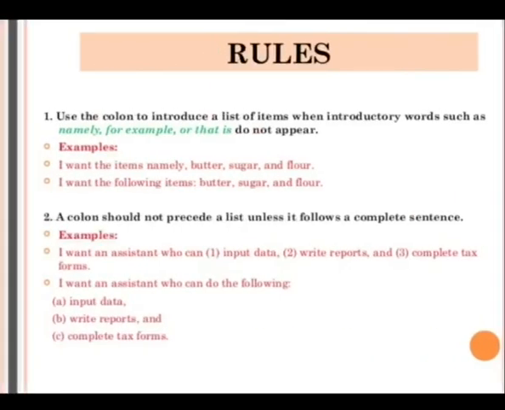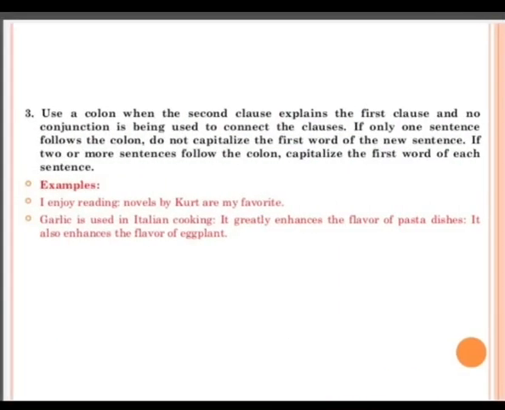Next is the colon. Use the colon to introduce a list of items when introductory words such as namely, for example, or that is do not appear. For example, I want the items namely butter, sugar and flour. A colon should not precede a list unless it follows a complete sentence. For example, I want an assistant who can do the following. Then we put the colon, then A, input data, B, write reports and C, complete text forms.